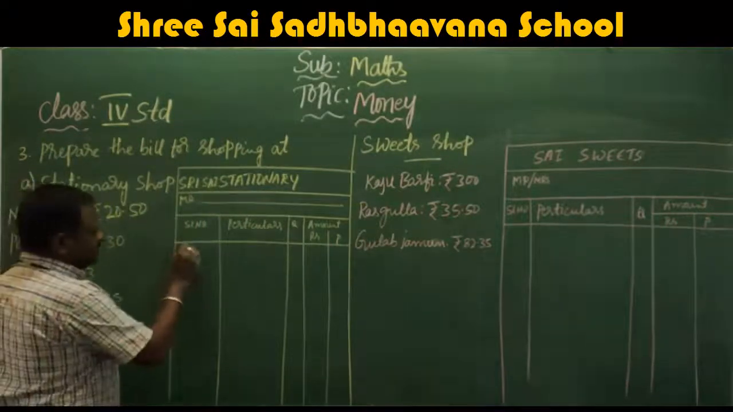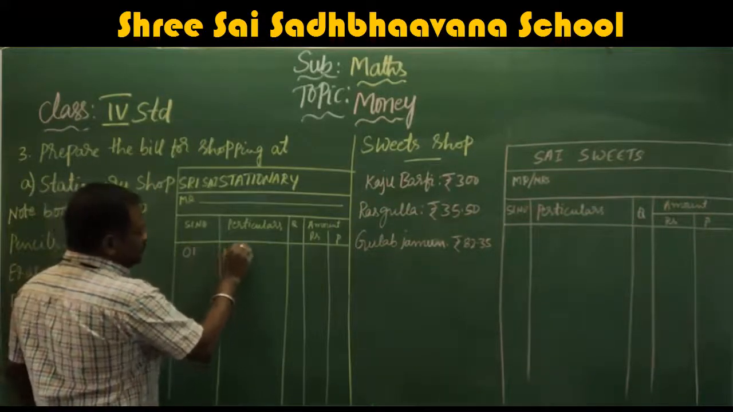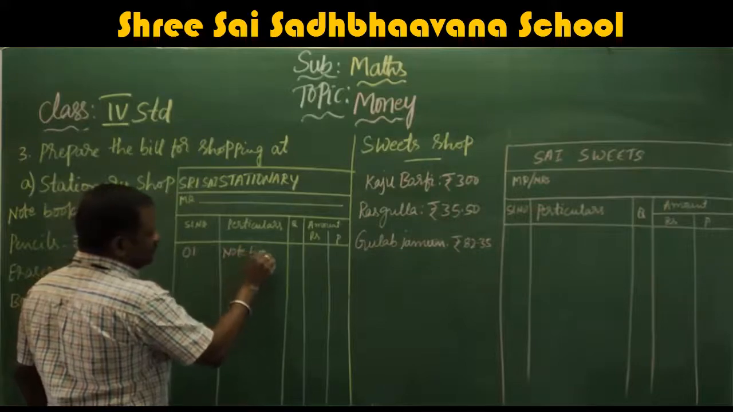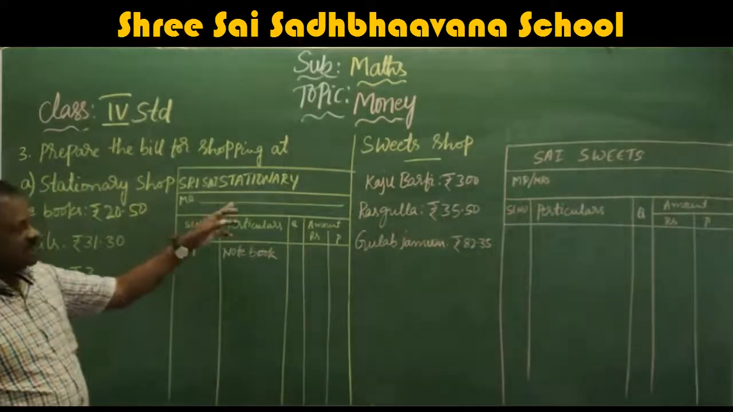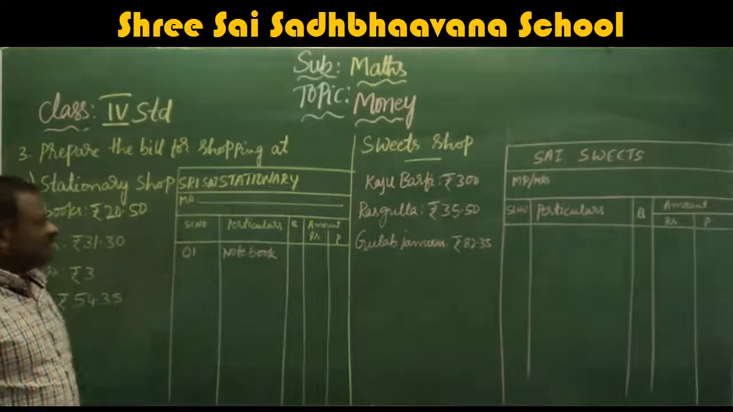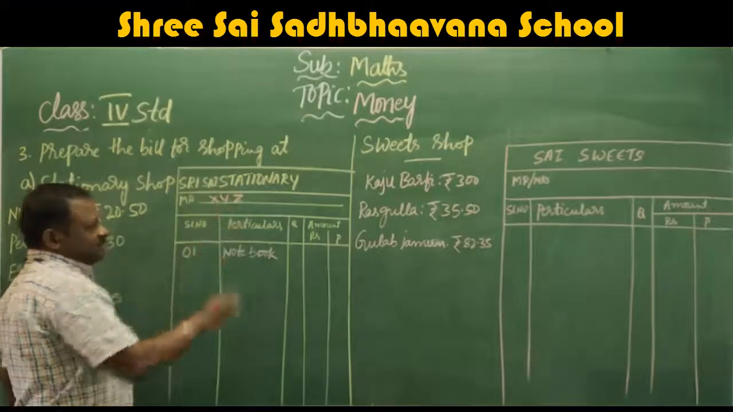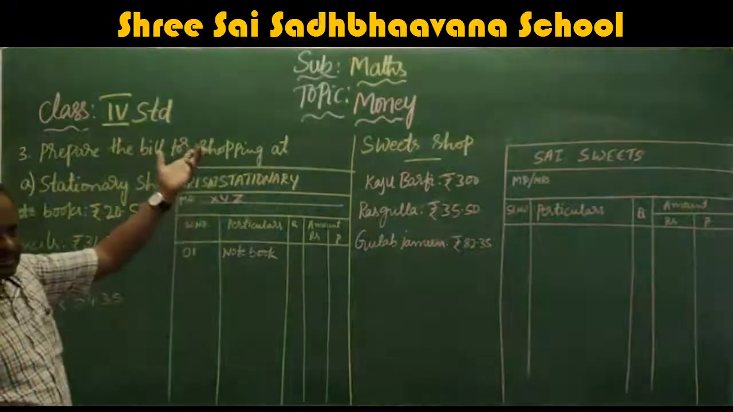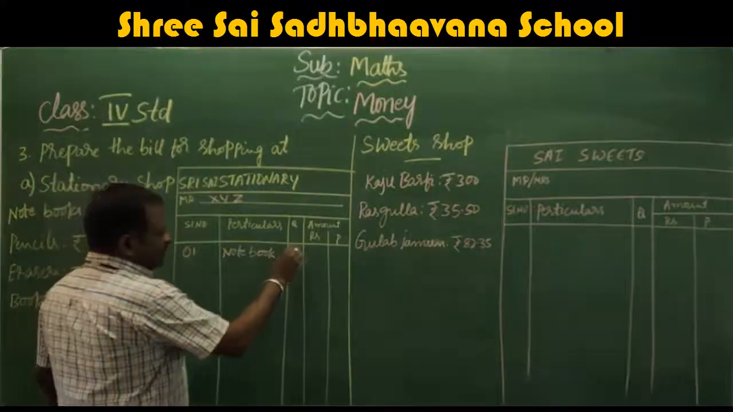So first one, notebooks. You will write the serial number 1. What they have purchased? Notebook. In the particular column you write notebook. Here you have to write the name of the purchaser who purchased, for example some XYZ, any name of the purchaser. Okay. So notebook quantity 1 they have purchased.